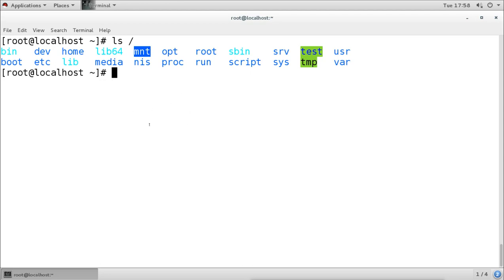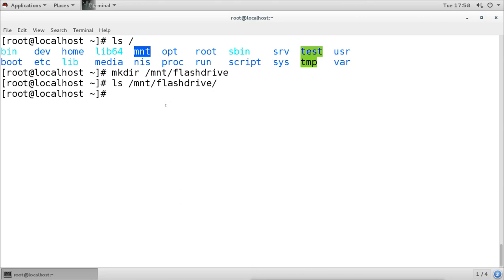So how can we do that? We can use mkdir. I will first create one folder under mnt, one directory for the flash drive. Now I created the directory under mnt, but it does not have anything. Now I will mount my flash drive on this directory so that I can use it.